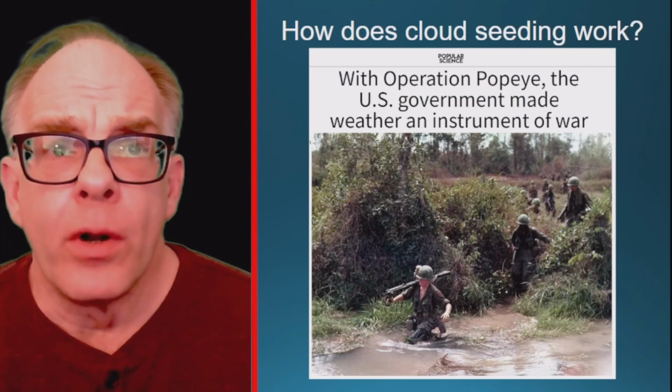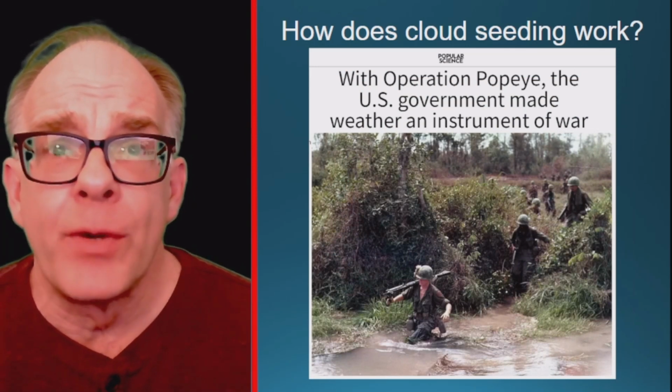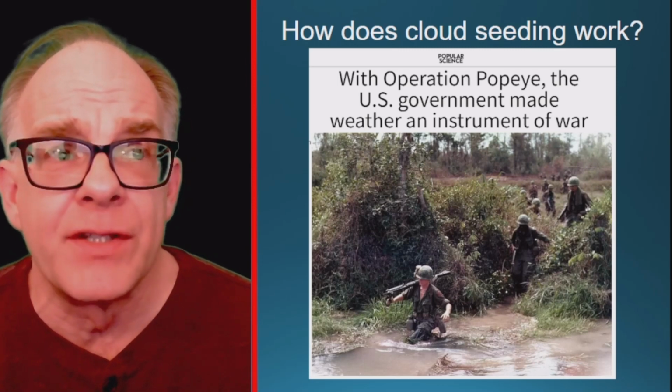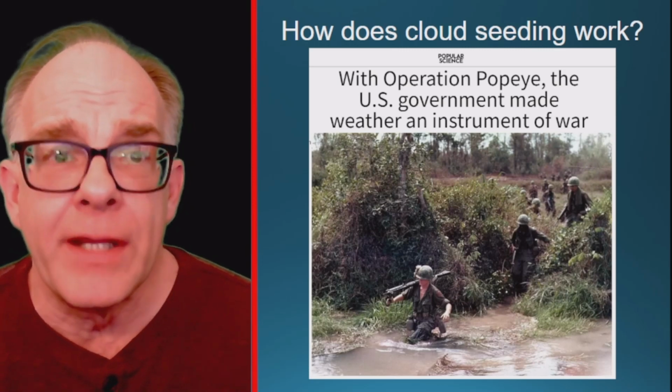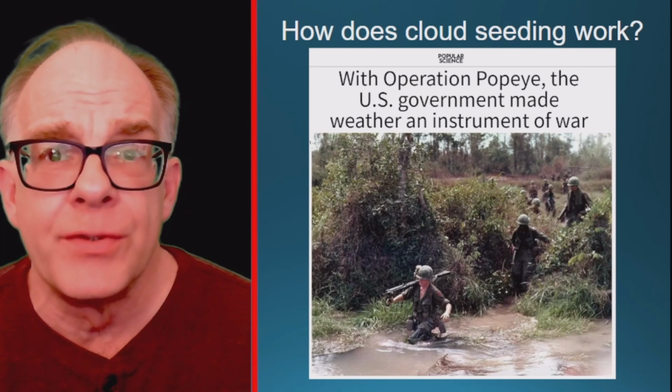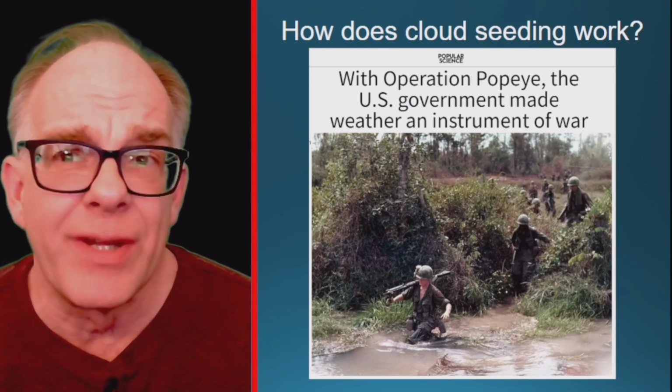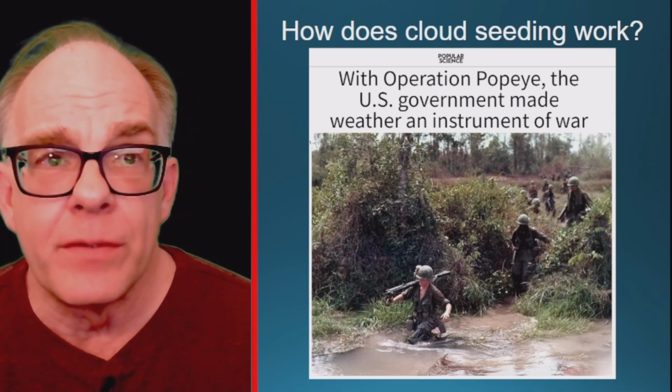During the Vietnam War, the United States implemented Operation Popeye, which used cloud seeding in an attempt to extend the monsoon season and interfere with enemy supply lines by flooding roads and rivers. The success of this program was described as certainly limited and unverifiable.